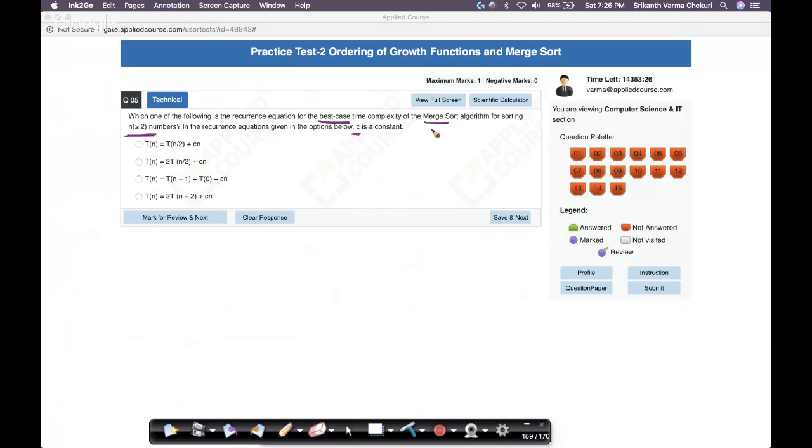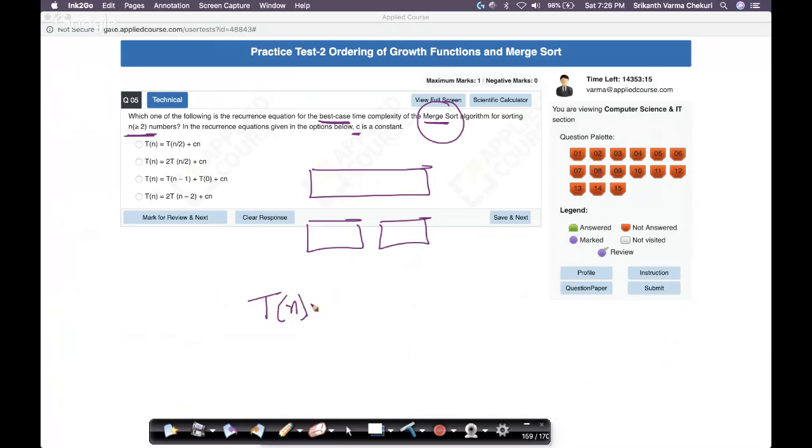Very good. So how does merge sort work? We have an array of size n. We break it up into 2 arrays of size n by 2, and we recursively sort them and then we merge them. That's the core idea. Whether it is the best case or worst case, we keep doing this.